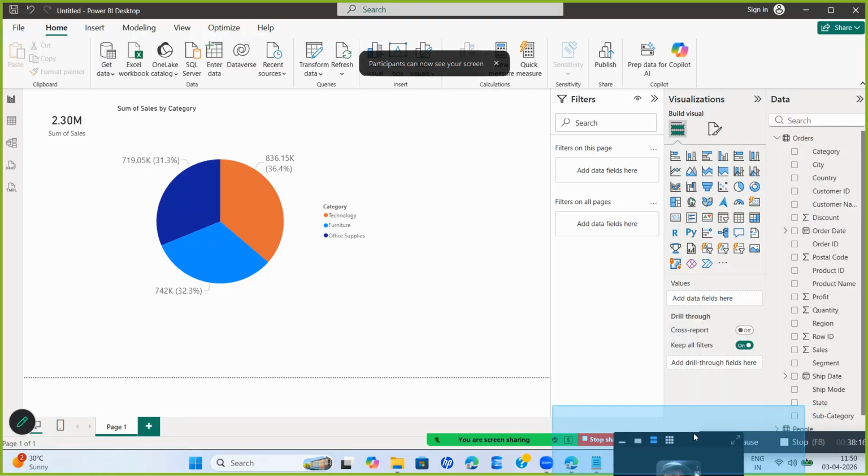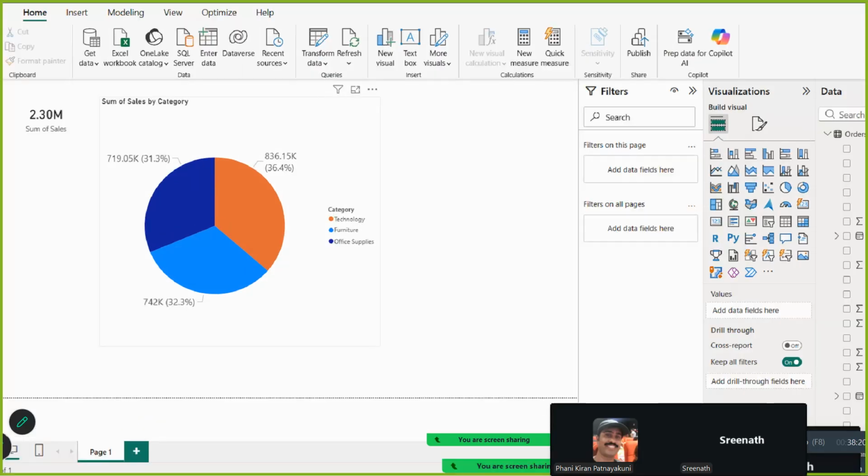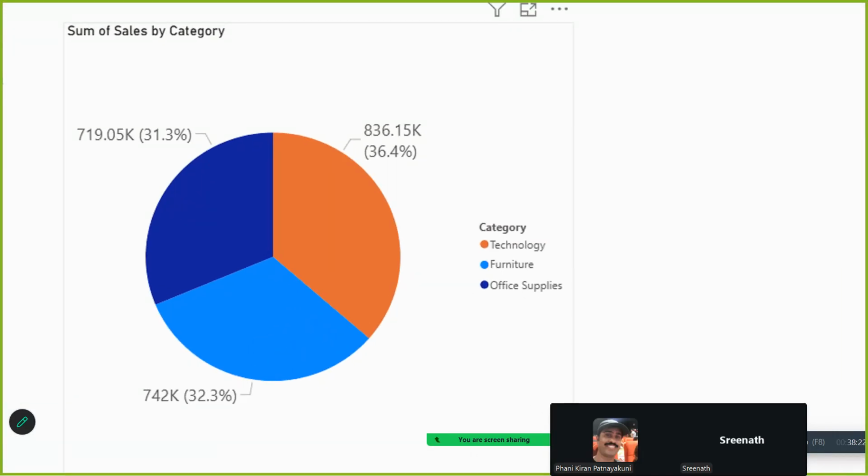Yeah. So here you can see, tell me what is the category which is the highest revenue generator for my company? Technology category. Very good. Second highest? Furniture category.